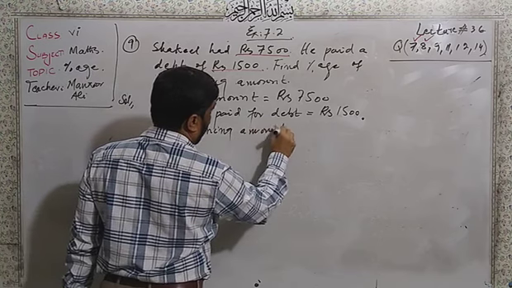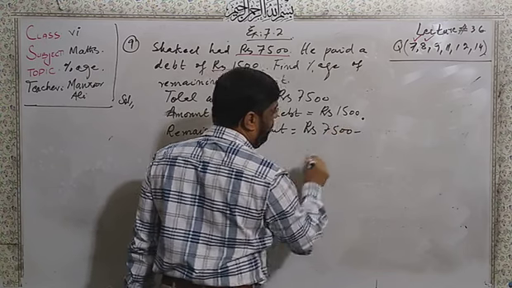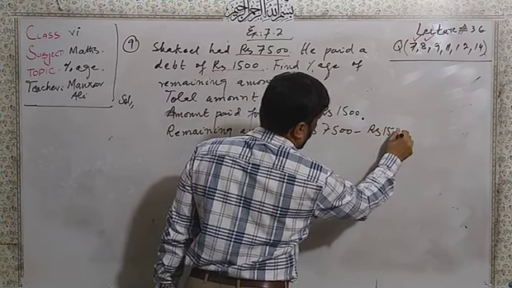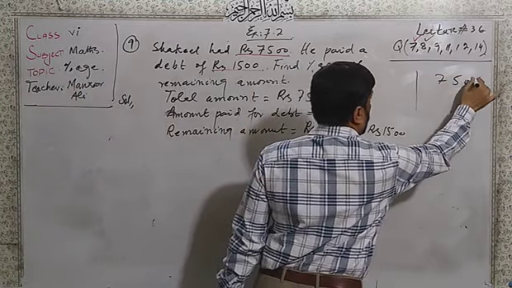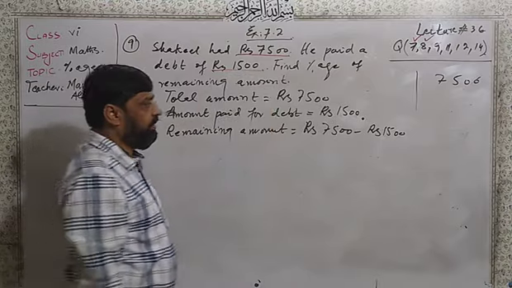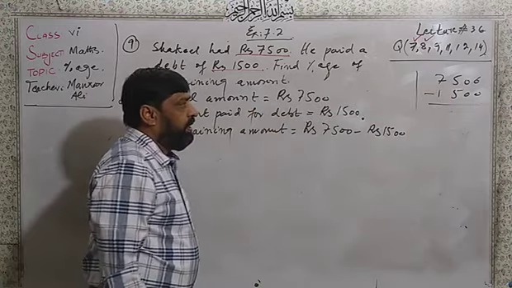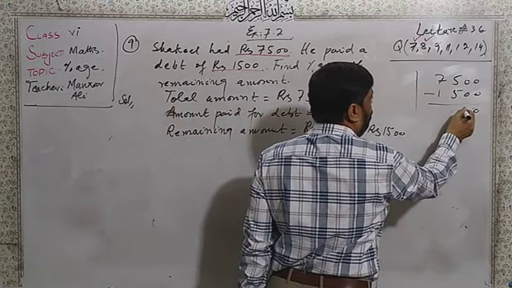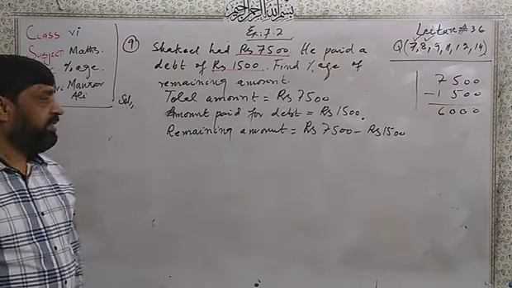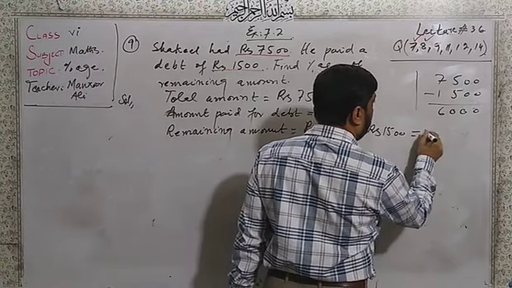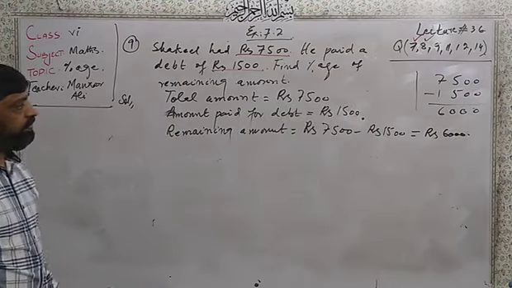Now the remaining amount is equal to the total amount, 7,500, minus rupees 1,500. Let us see here: 7,500 minus 1,500. Zero minus zero is zero, same zero here, and 7 minus 1 is 6. I will get here rupees 6,000. Now this is the remaining amount.